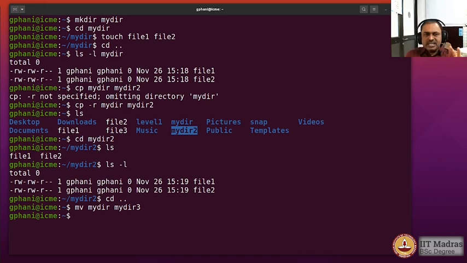So what it implies is that some commands assume recursion, some commands do not assume recursion, and one must be aware of that while playing around with those commands.